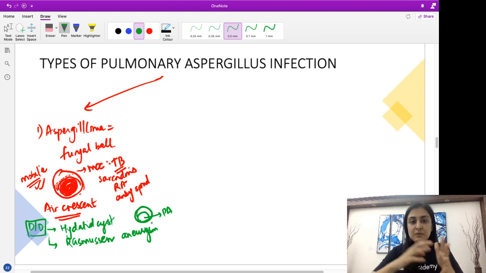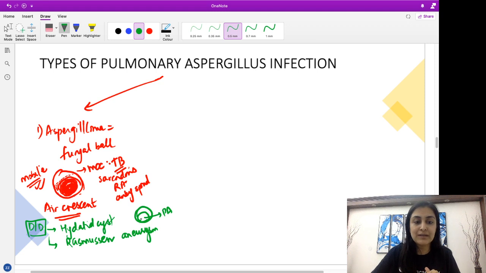So what happens is, because of this inflammation induced by our tubercular bacteria at the area of the cavity, the arteries undergo erosion and then they rupture to form a contained rupture, which is nothing but the pseudoaneurysm. Pseudoaneurysm is a globular focal enlargement of the vessel which is not formed by all the layers of the artery. Hence the name pseudoaneurysm.